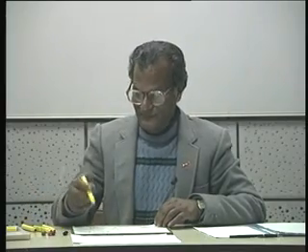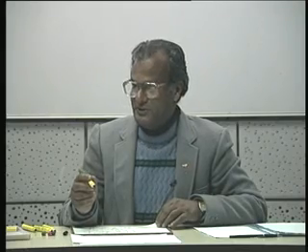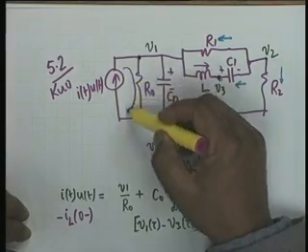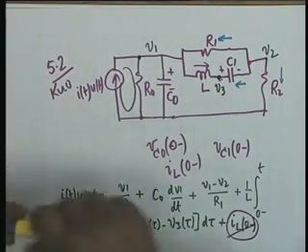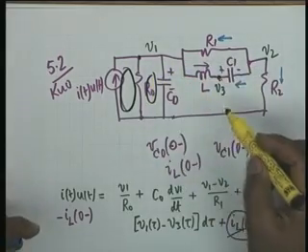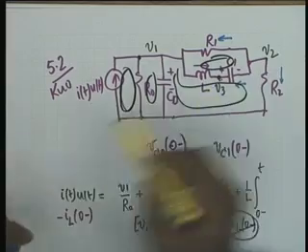No, what we will do, if we want to do a mesh equation, is this is one mesh. This is one mesh, this is one mesh, and this is one mesh.